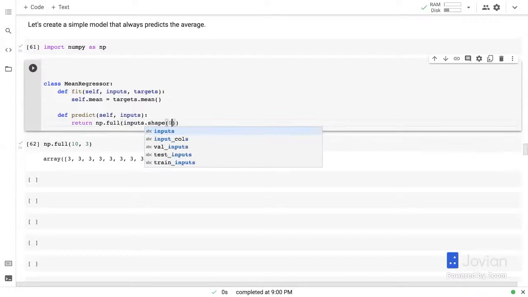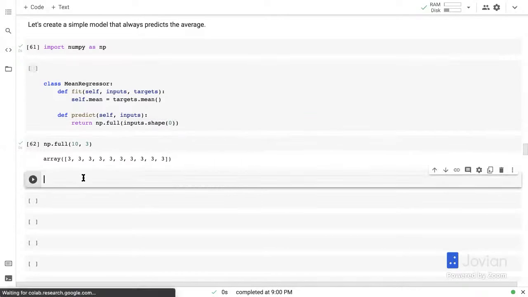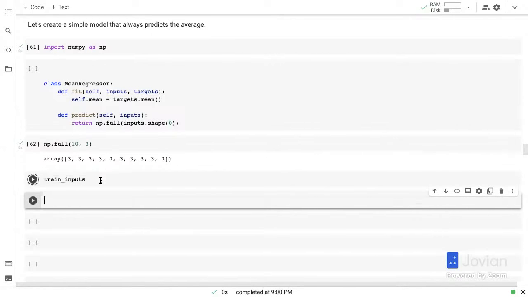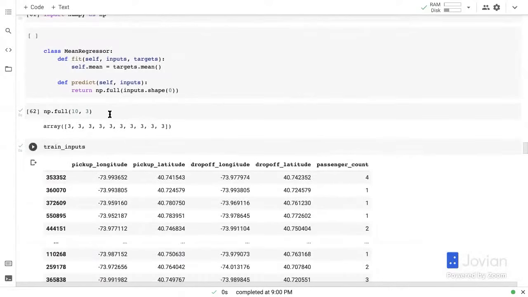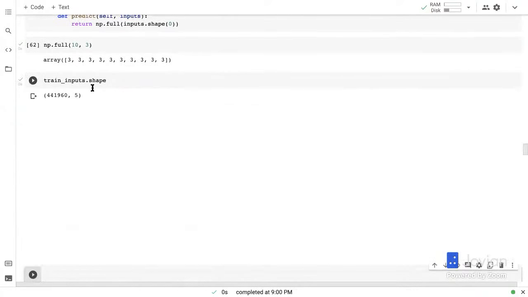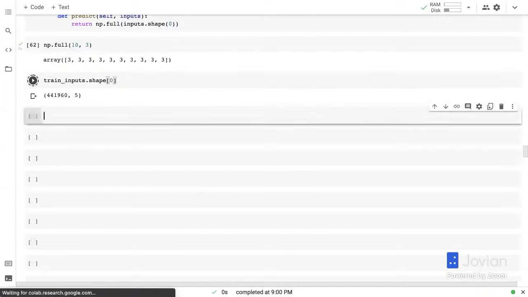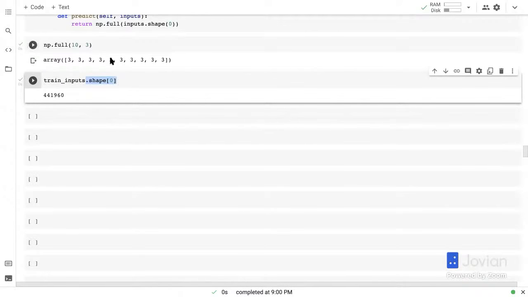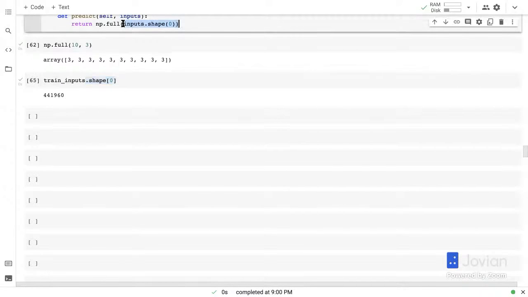inputs.shape 0. So again, if you have a NumPy array, let's say train inputs, right? This is train inputs. This is a NumPy array or a pandas data frame. If I do train inputs.shape, that tells me the number of rows and columns. .shape 0 is going to tell me the number of rows. So I get the number of rows. So I'm just going to get the number of rows here from the inputs that were passed here. And I am going to return self.mean.